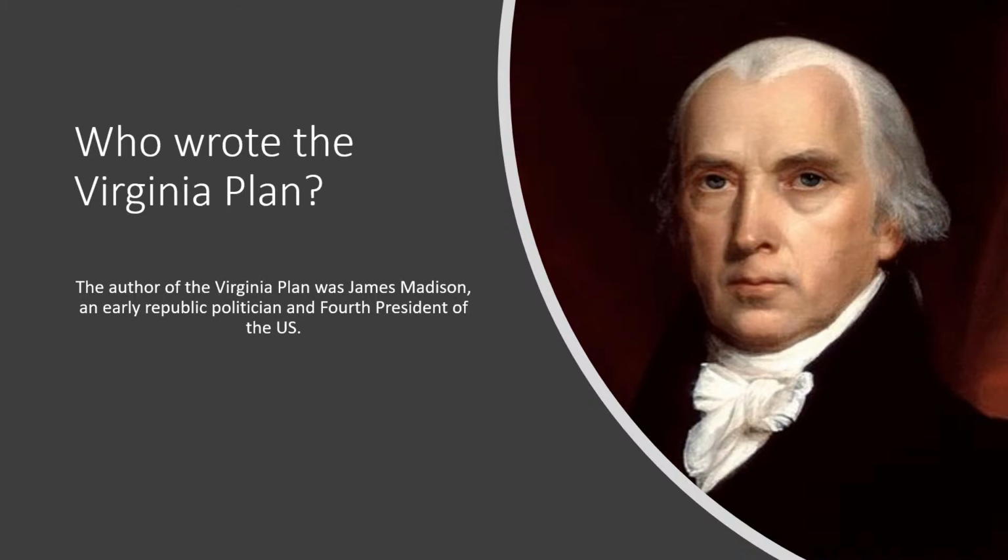To understand what the Virginia Plan is, first we must look at the author of the plan, James Madison. James Madison was one of the founding fathers of the United States. He lived from 1751 to 1836. He was one of the most prominent political figures of his time, known today as the father of the Constitution, and became the 4th president of the United States.